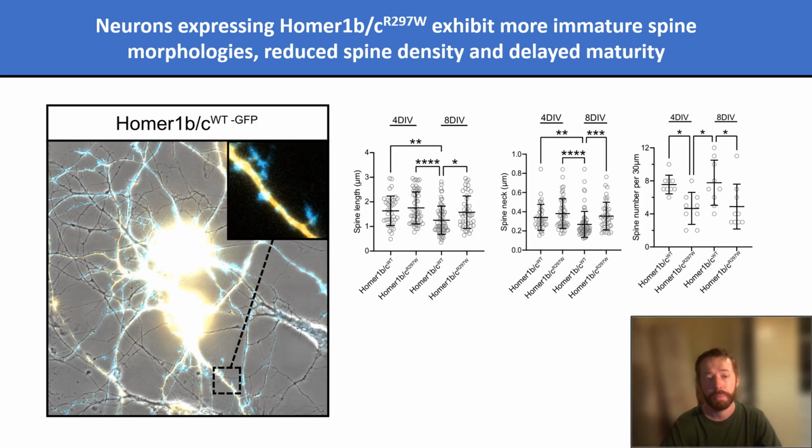I extended this work by tracking the development of spines in live neurons over time, taking measurements of their dimensions and density when they were 4 and 8 days old. Here again, the density of spines in mutant neurons was consistently decreased as compared to controls. I found that the spines of neurons containing normal HOMA1BC shortened in length and constricted around the neck as they aged, while no change in dimensions was observed in mutant neurons over the same period. This indicated that spines within neurons expressing the mutation were slower to mature than normal.